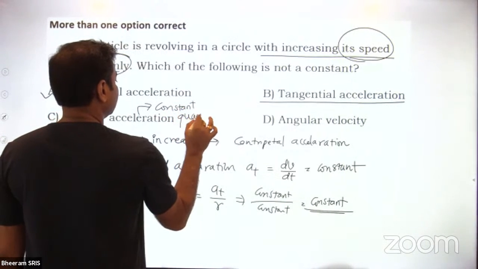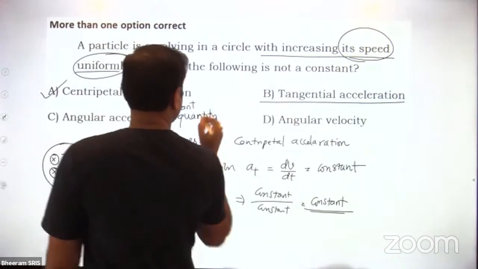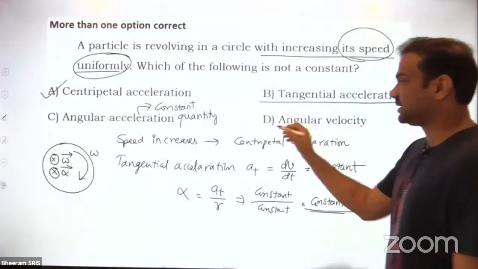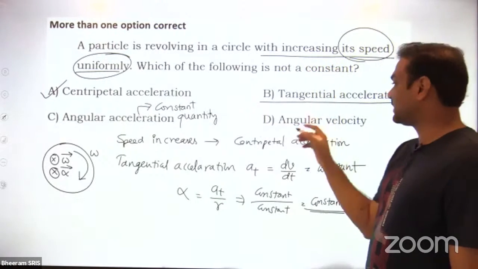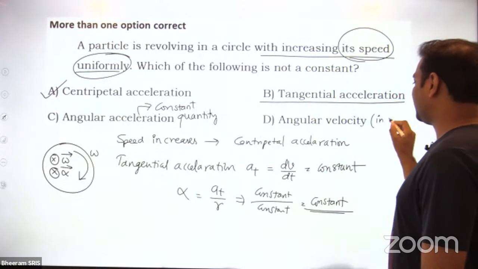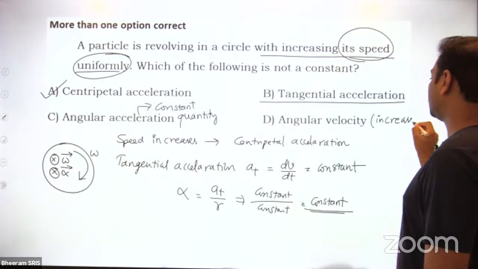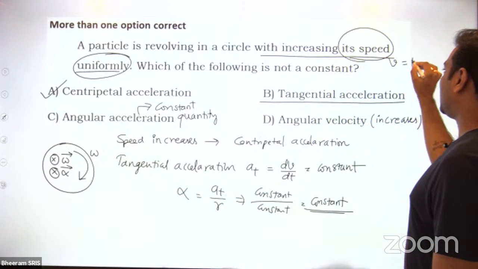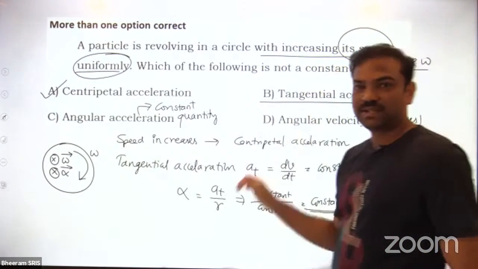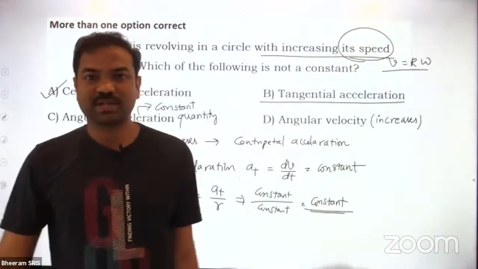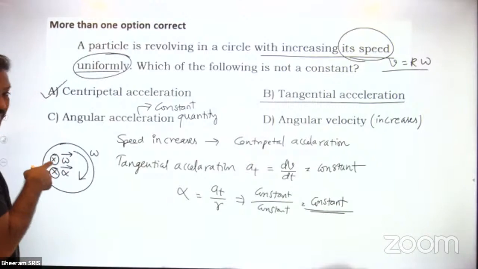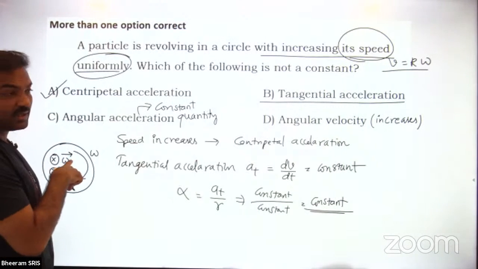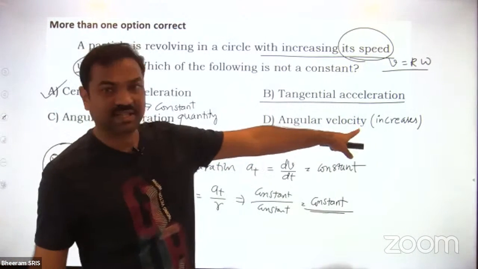Understood? Then what about the angular velocity? As the speed is increasing, angular velocity increases because v is equal to r omega, no? V is equal to what? R omega. So its speed is increasing, the r omega value also increases because r is constant. So angular velocity increases, but direction is same. Direction is constant, here magnitude is increasing.